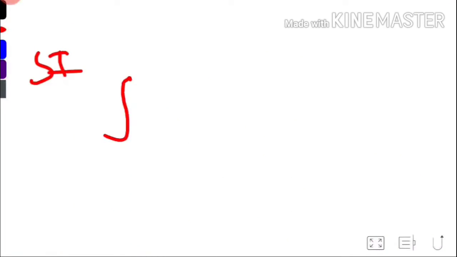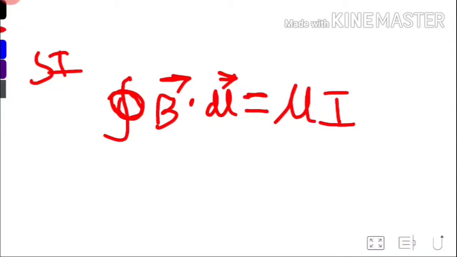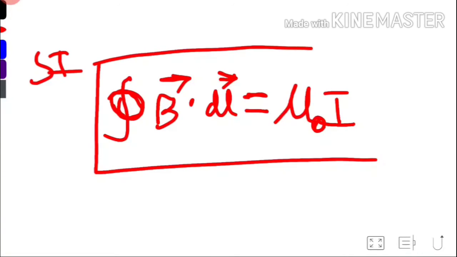In SI units, the line integral of magnetic induction around a closed path is equal to the total current enclosed by the path, multiplied by the permeability of free space, mu naught. That means B, the magnetic induction, dot dl, the line integral around a closed path, equals mu naught times the total enclosed current. So this is our Ampere's circuital law.